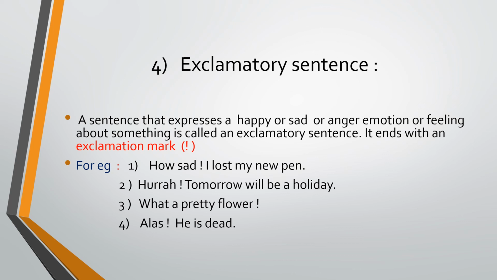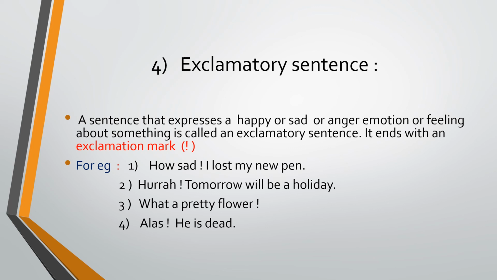Next is the imperative sentence. An imperative sentence has order, request, command, advice, etc. When you speak angrily, when you speak politely, when you give orders, instructions, requests, that type of sentences are known as imperative sentences. And an imperative sentence ends with a full stop. Fourth number, exclamatory sentence.